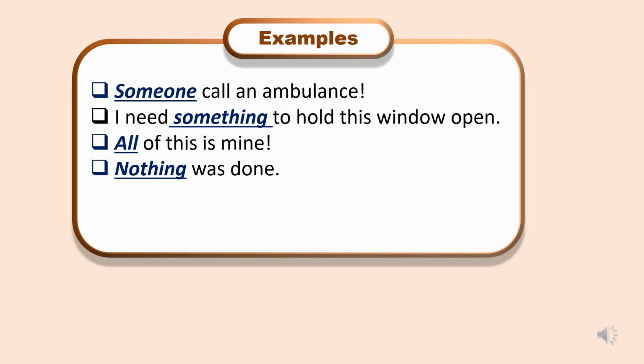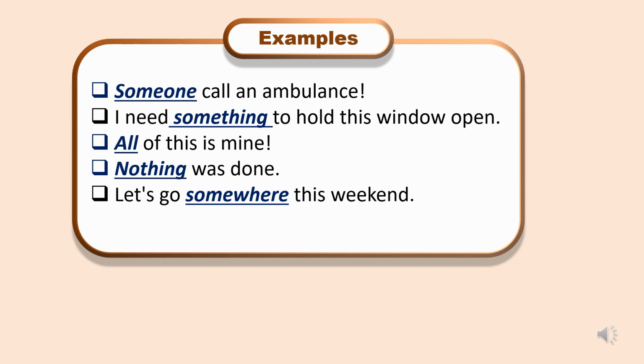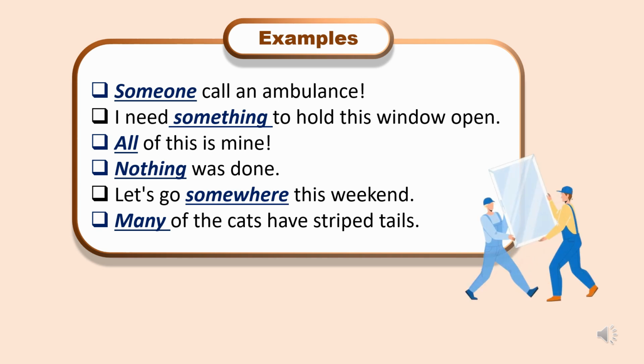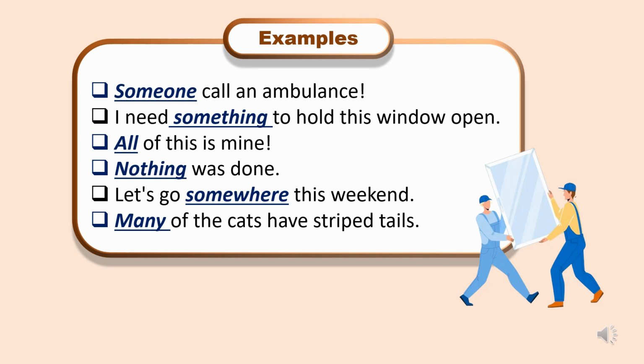Let's go somewhere this weekend. Somewhere specifies an unknown place, adverbial function. Many of the cats have striped tails. Many refers to a countable plural, plural verb have. Remember that indefinite pronouns adapt to subjects, someone, objects, something, or quantifiers, all or many. Verb agreement depends on context, singular nothing versus plural many.